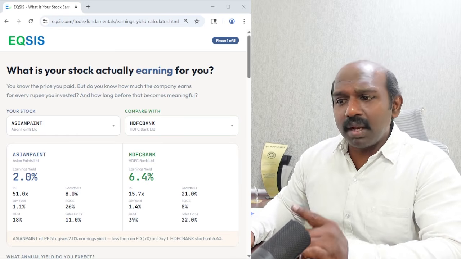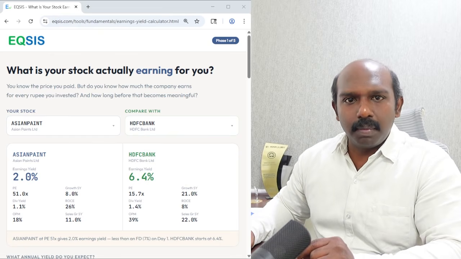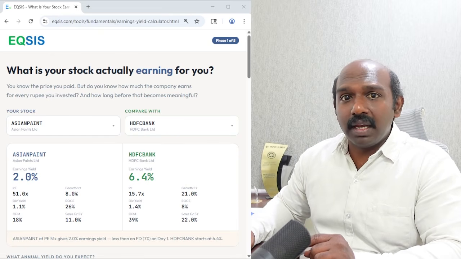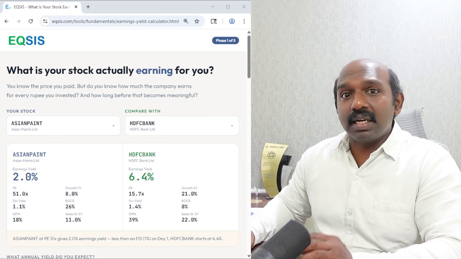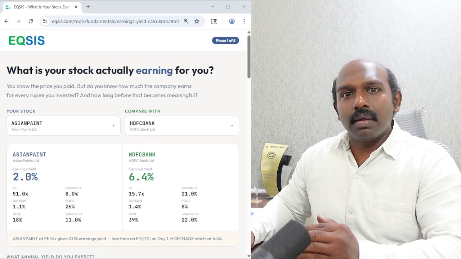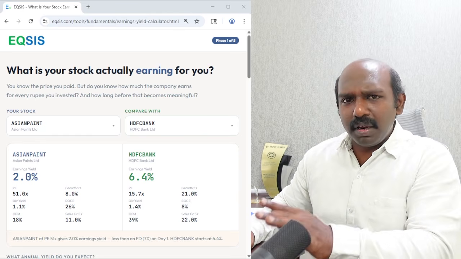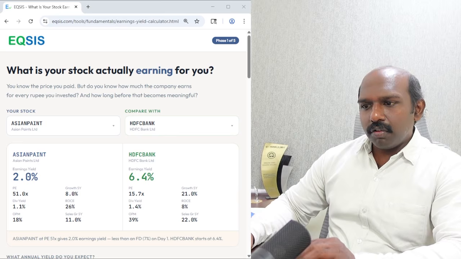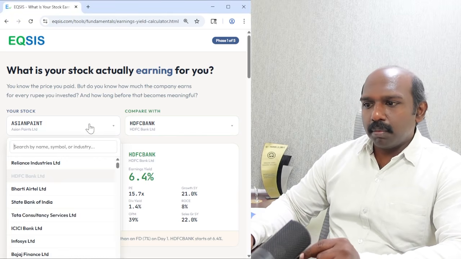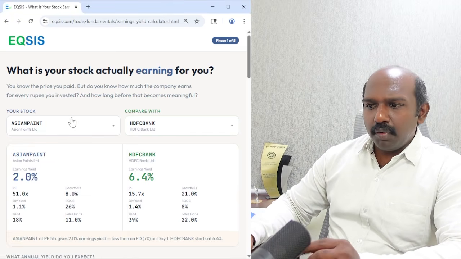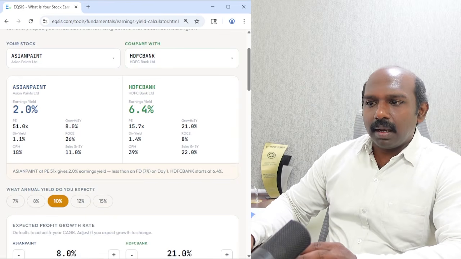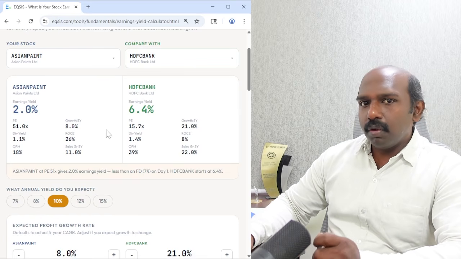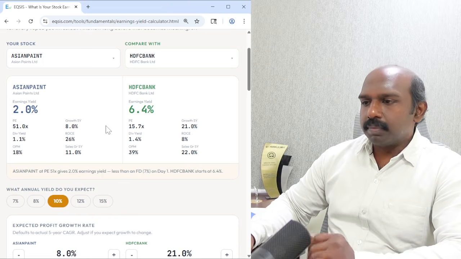As far as phase 1 is concerned, on this particular page, you can make a comparison by taking two different companies. What we're going to end up getting is the time it takes to match your investment expectations. Let me briefly introduce it here. Once you get into this page, you have options to interact with this tool by choosing two different companies. By default, it loads with Asian Paints and HDFC Bank. And next, it gives you some detail about the earnings yield, PE ratio, dividend yield, and those metrics are important for you to make a comparison. I will be doing one for you.